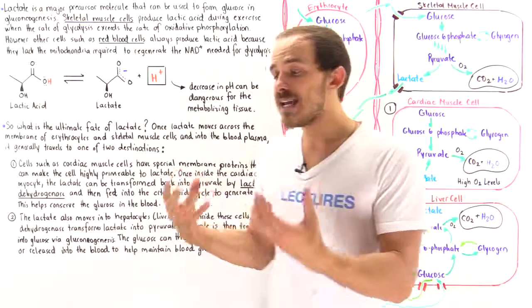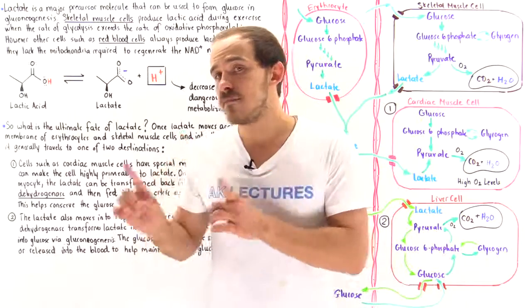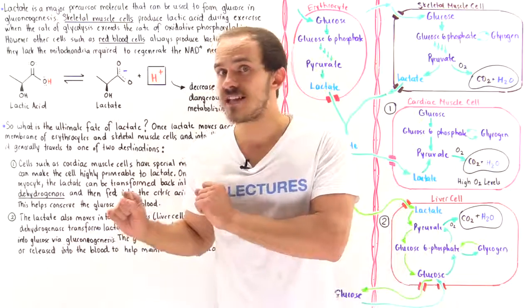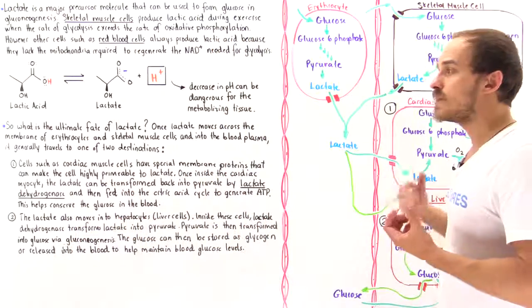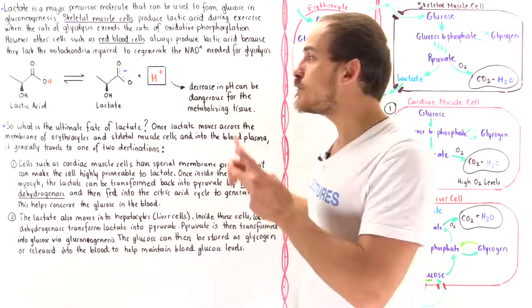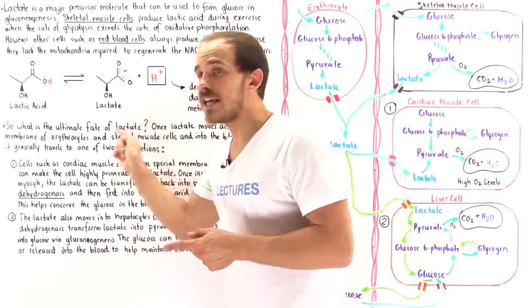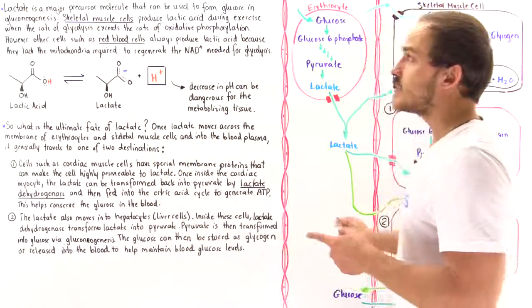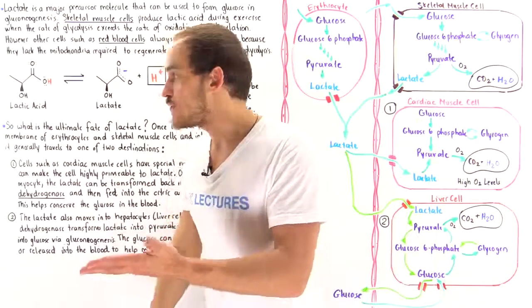useful way. They can't actually do anything useful with the lactate, but that doesn't mean that other cells, specialized cells of our body, cannot actually use the lactate for something special or for something useful. In fact, two specialized types of cells that can and do use lactate produced by red blood cells and skeletal muscle cells are cardiac muscle cells and liver cells.